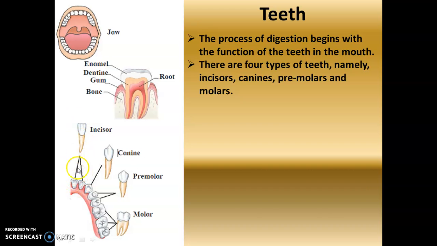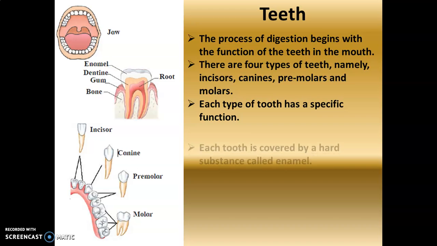The front ones are incisors, which help us to bite the food. Then we have the canines, premolars and molars, with the help of which we chew the food and convert it into a soft substance that we can take inside. Each type of tooth has a specific function.